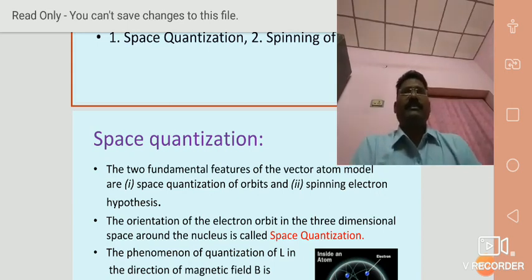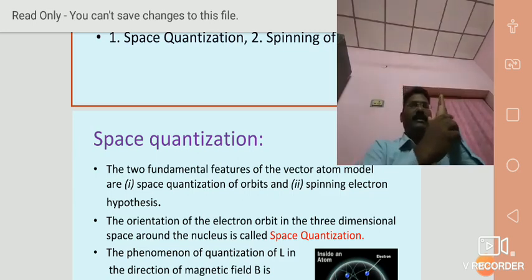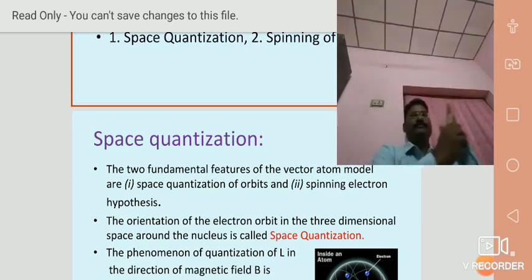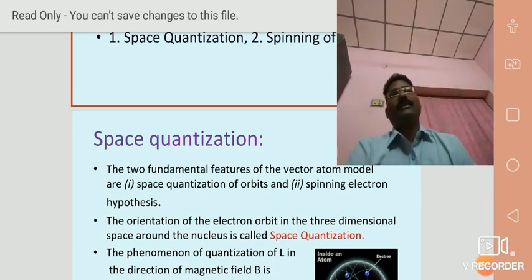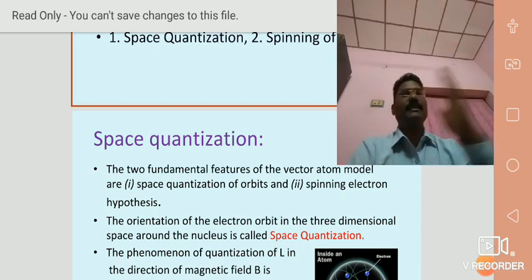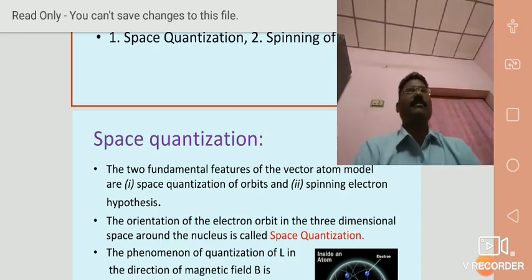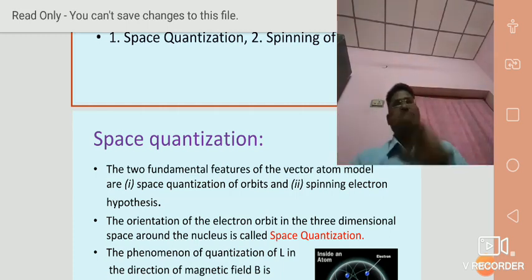Just like a symmetric top, which is rotating about its own axis and also revolving about the vertical axis, the electron has this type of motion, hence it is called spinning. Spinning is nothing but rotation, in the sense of clockwise, anti-clockwise.